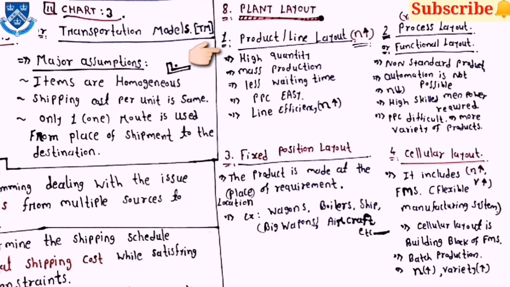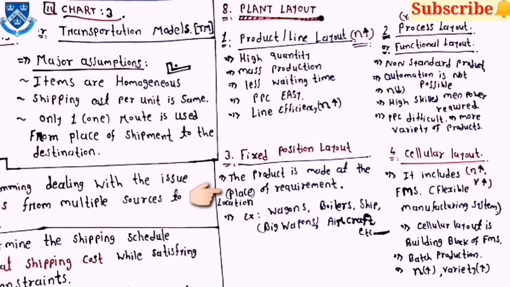Here the line efficiency is there. Then the second layout is the process layout or functional layout, where the variety of products is more. Then non-standard products, automation is not possible, and efficiency is lower than the product layout. Then highly skilled manpower is required, and PPC is very difficult for this layout.